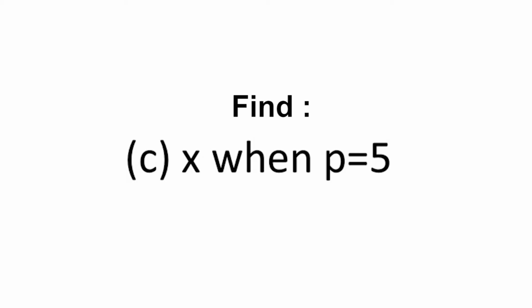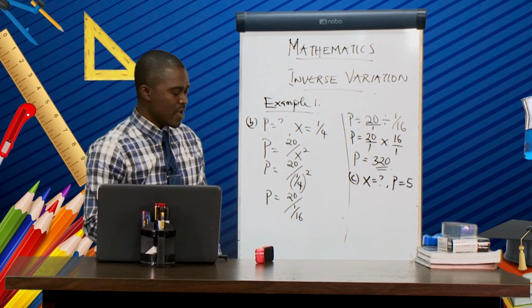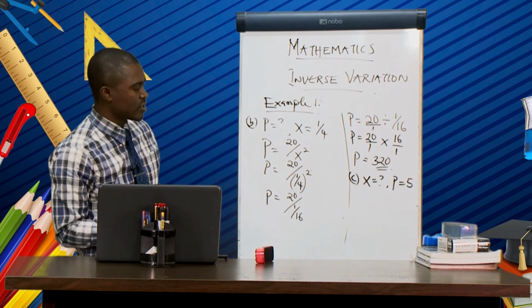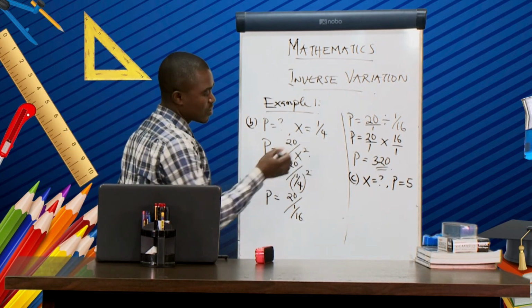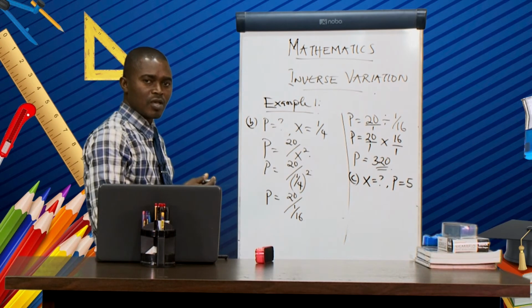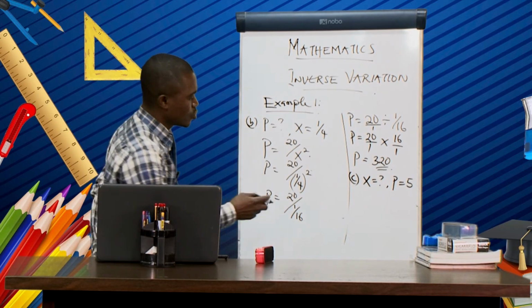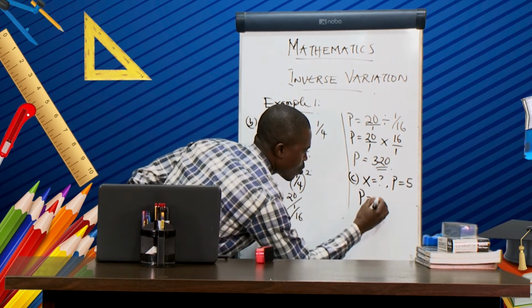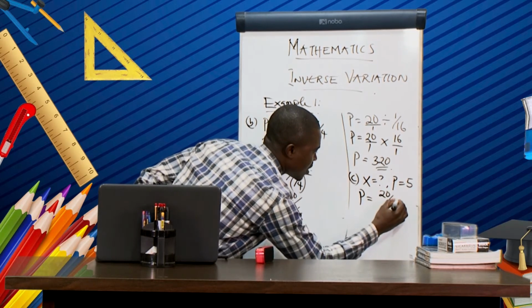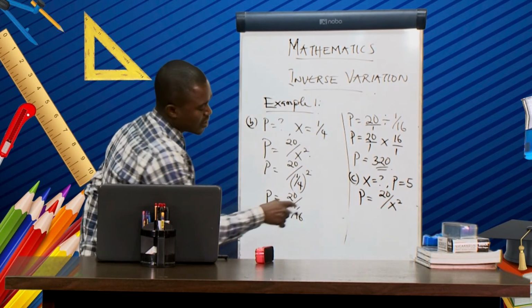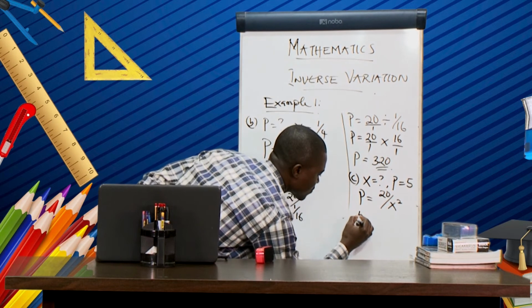We are looking for x. X is unknown, then P equal to 5. Then how can we get x? So we now go back to this formula connecting both of them. So we have P equal to 20 over x squared. Then our P is 5.